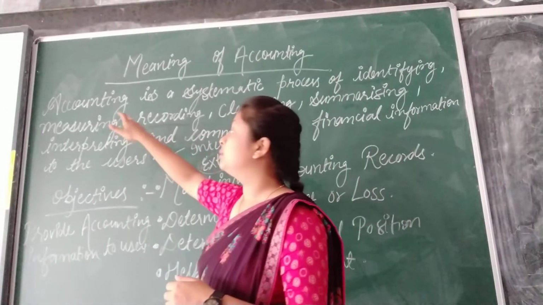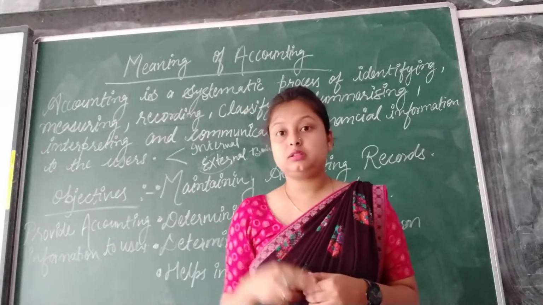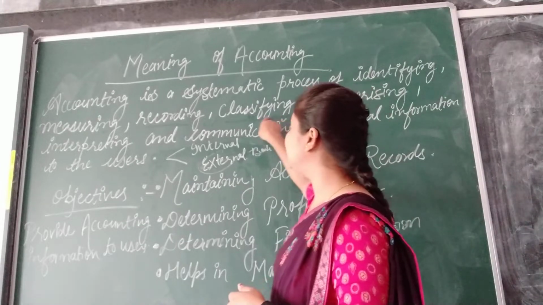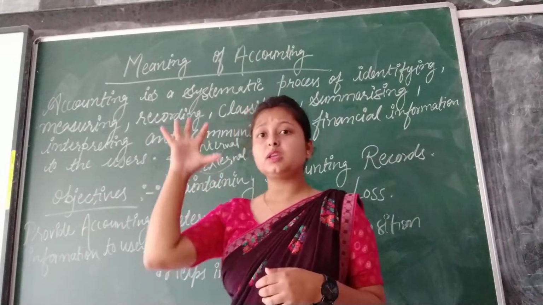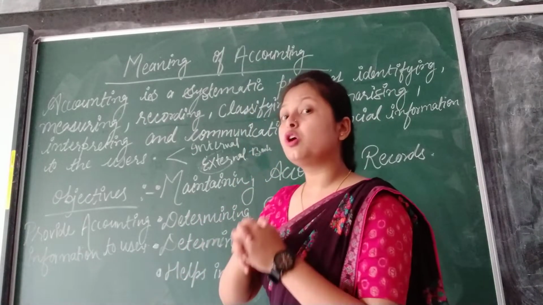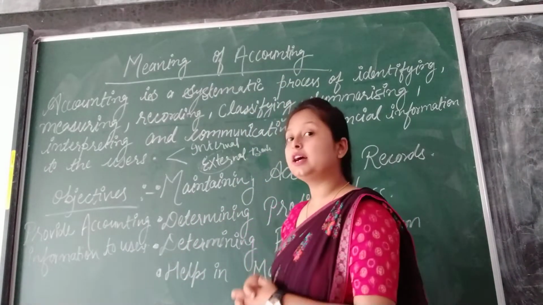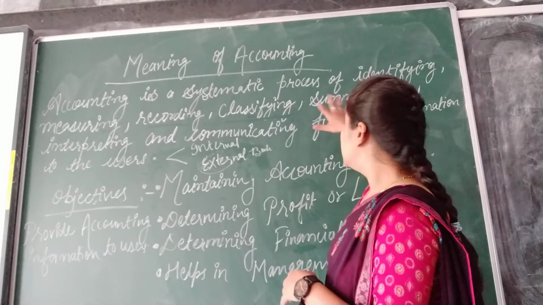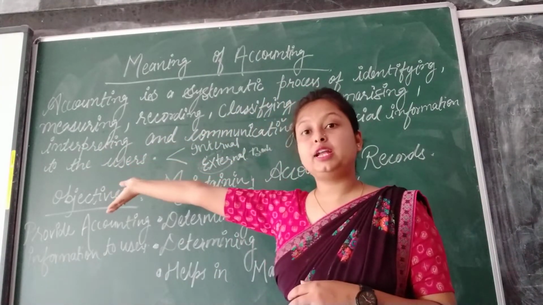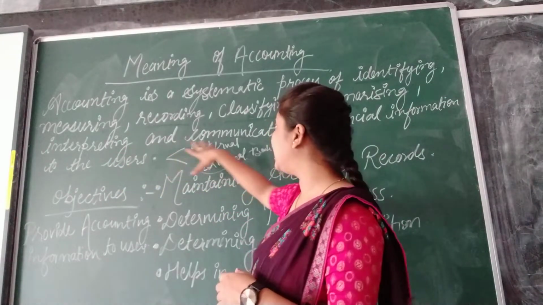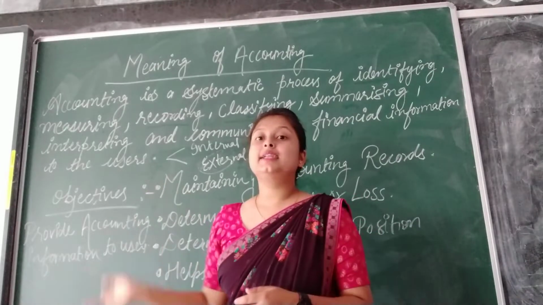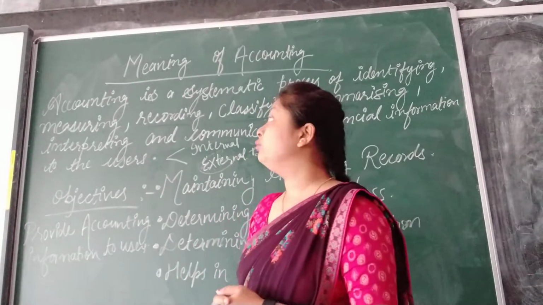Third one is maintaining proper records. This is the third feature of accounting. Fourth one is classifying and summarizing. To classify and summarize all the accounts in a proper way is also one of the important features of accounting. After that, interpreting the results, whether the firm is going in profit or loss, this will be your fifth feature, and communicating the information to the users is the last feature of accounting.